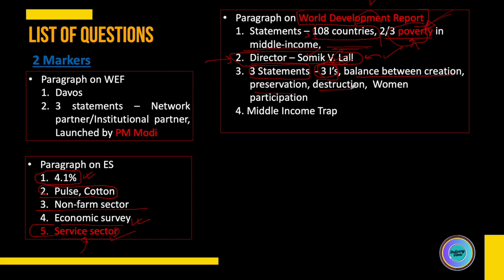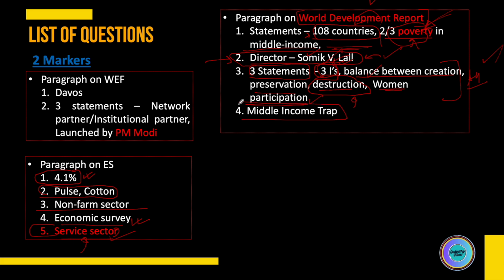The second was a generic statement, which said the report talks about balance between creation, preservation, and destruction. When I was reading this, I was really focusing on the word destruction. I just thought it was very negative, and maybe the statement could be wrong, but actually the statement is correct. The third was a generic statement on women's participation, so this was also correct. So for this, all was the answer.